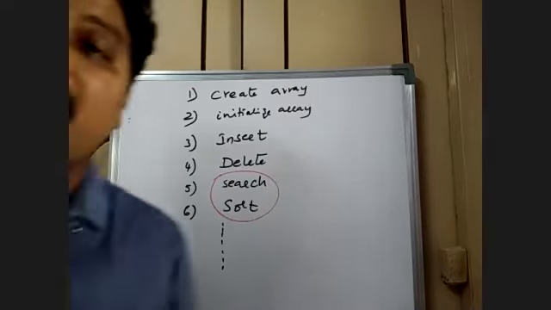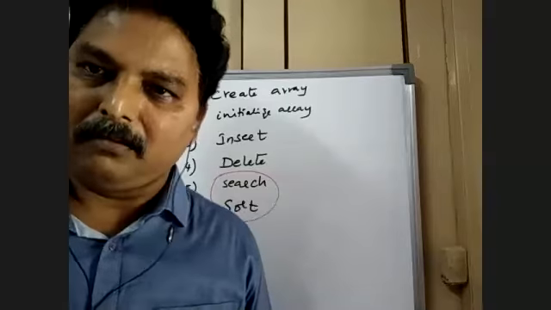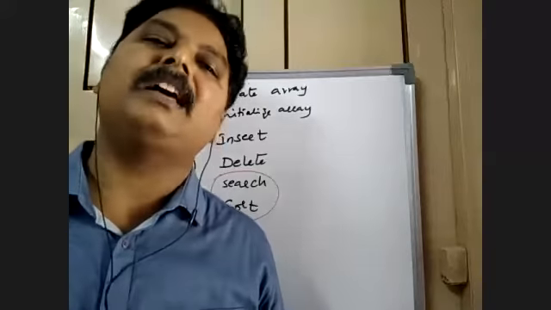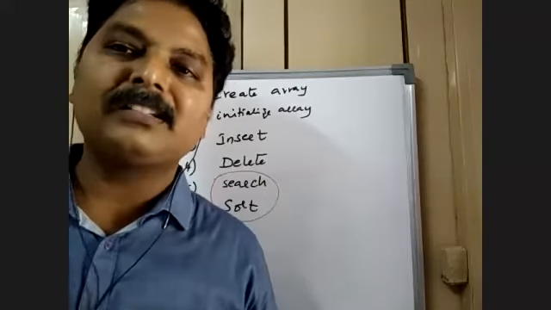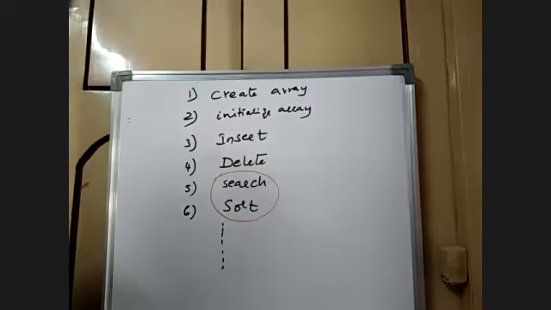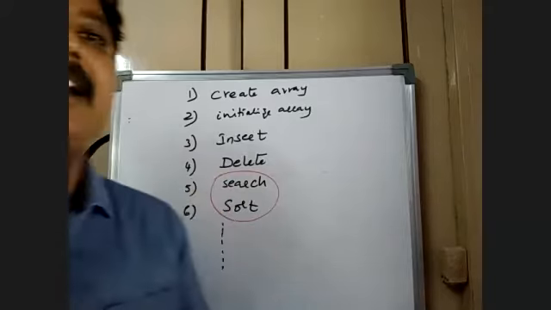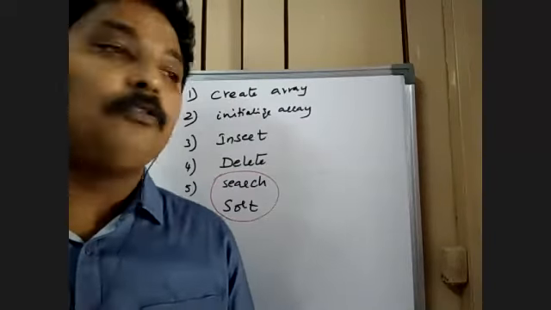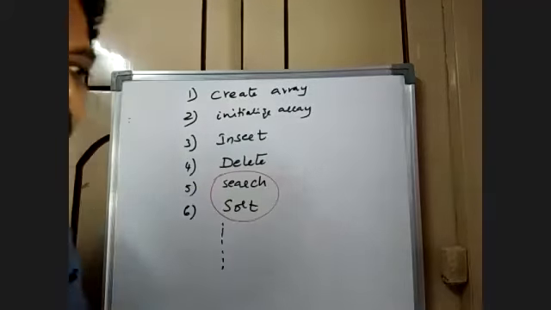When you have more data, you try to attempt more search processes. As the data is growing, searching will be difficult, isn't it? When you have too many books in the library, it will be difficult to search for a particular element. So search and sort are the most important aspects. Why do you go for sort? In order to make the search process easy. Please mind this.